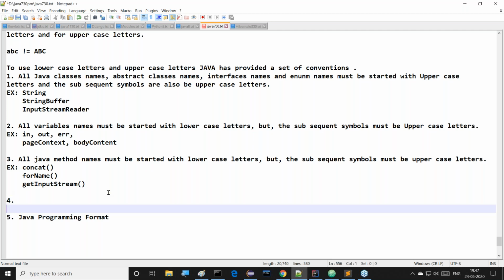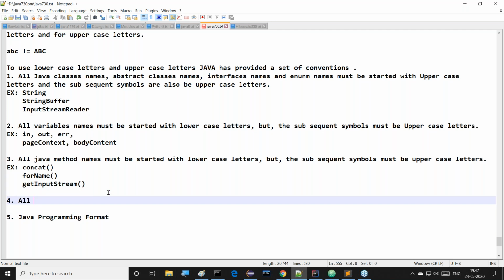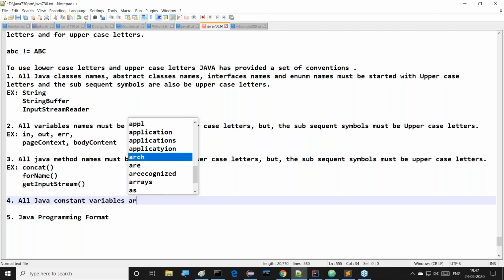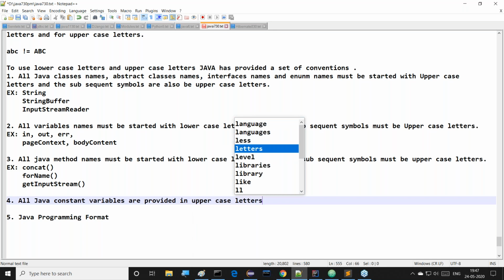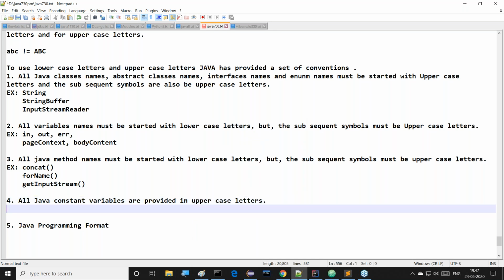The fourth rule: all Java constant variables are provided in uppercase letters. It is not required to understand what these constant variables are right now, but assume some variables are available. They are public, static, final variables. In general, these are constant variables, and they have to be provided in uppercase letters. There is a convention.